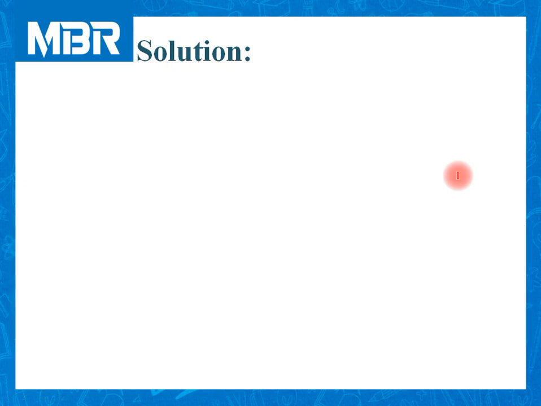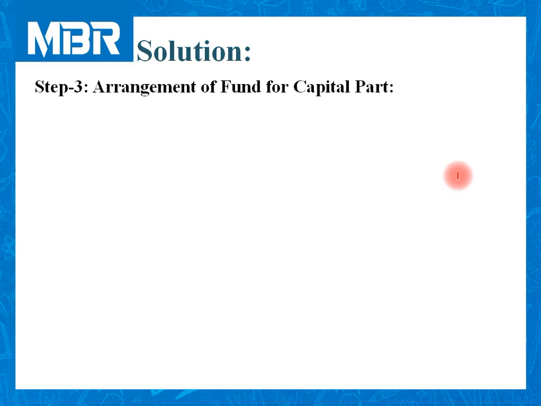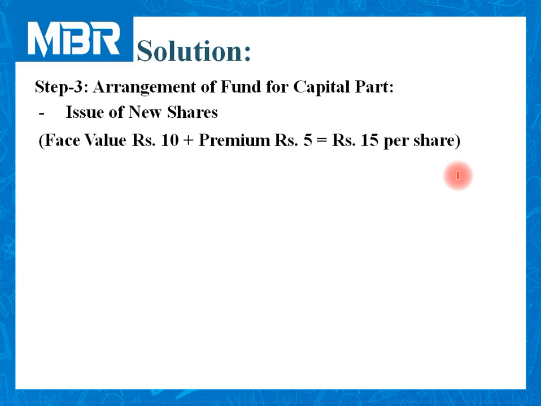Now pass the journal entry for this transaction. The first item is the issue of new shares. If you have read your question very carefully, you will come to know that the face value of the share is rupees 10 and the company would like to issue these shares at a premium of rupees 5 per share.